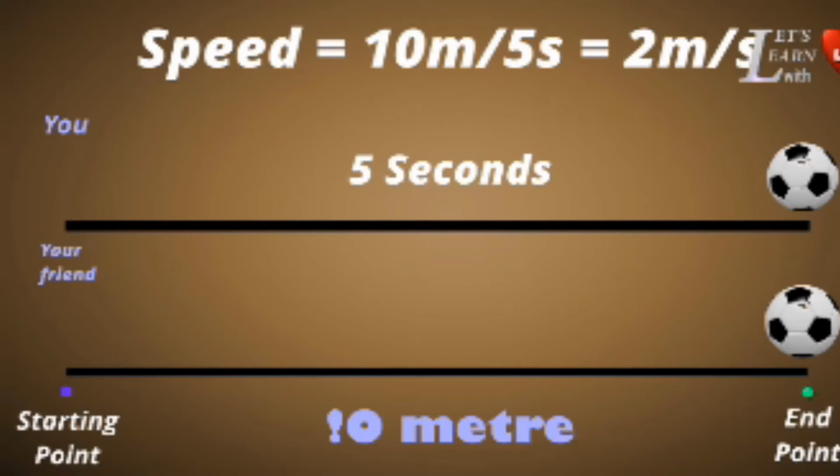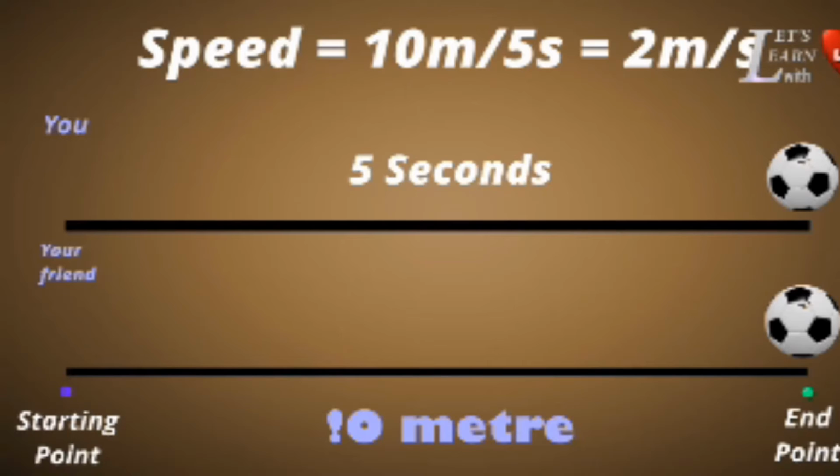Okay, 2 seconds is the decrease in time. Is it children? Compared to your ball, your friend's ball crossed that ending point in 2 seconds. So which ball moved faster? Your friend's ball. So if time decreases, speed increases.